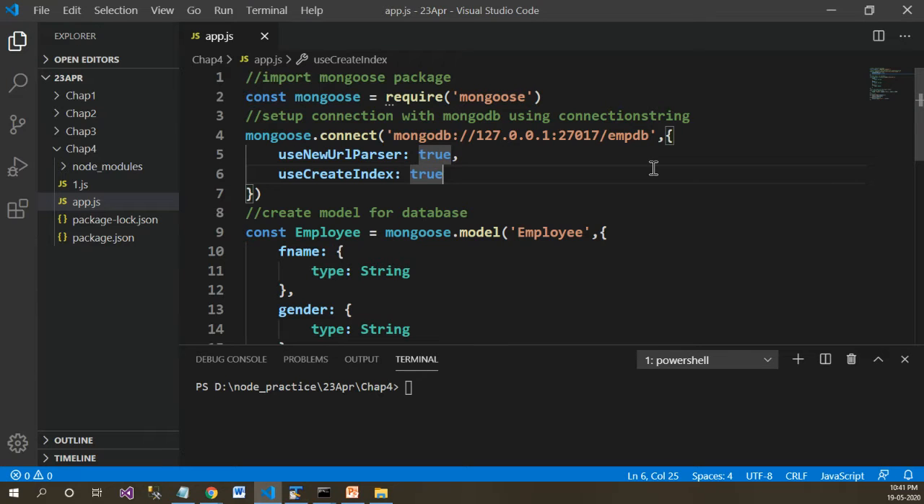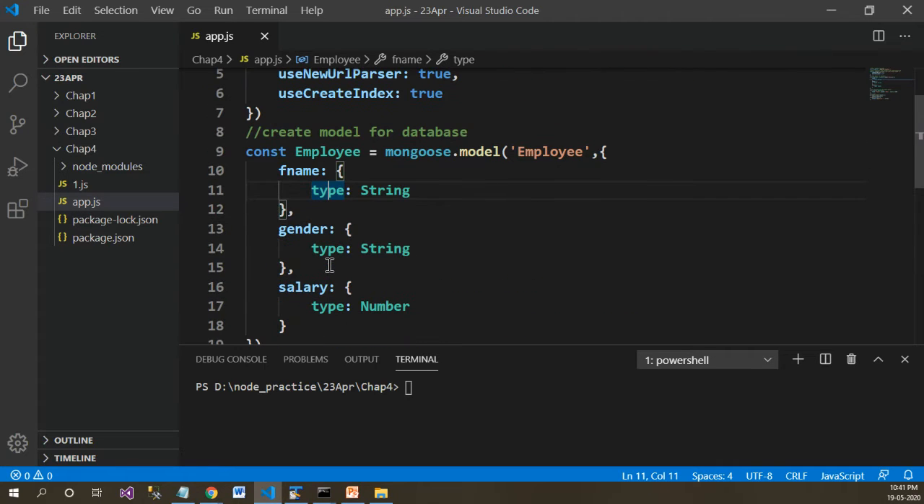So in our previous session, we performed the database operations using Mongoose. Let's have a quick recap. We imported Mongoose by using the require, and set up a connection with MongoDB using the MongoDB connection string. This is the default port for MongoDB.